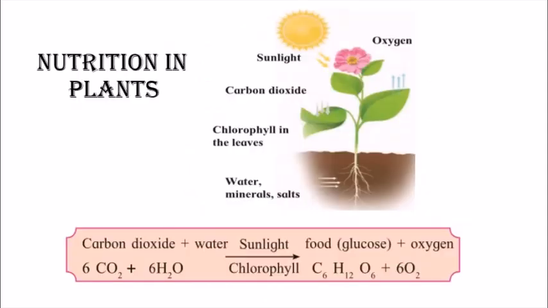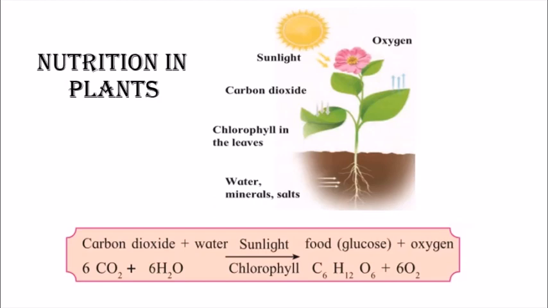Nutrition in plants. Now plants in the presence of sunlight produce their food with the help of photosynthesis. What happens in a plant is that in presence of sunlight with the help of chlorophyll. Now chlorophyll is present in the leaves which helps to prepare the food.